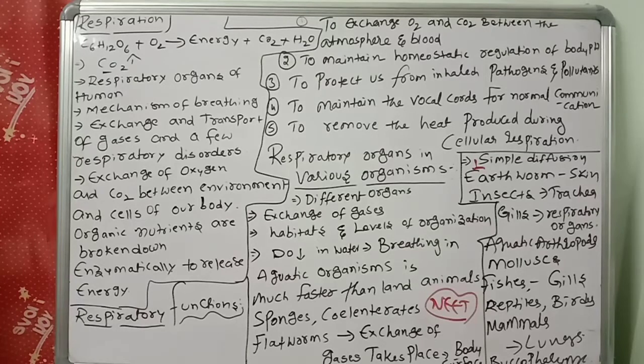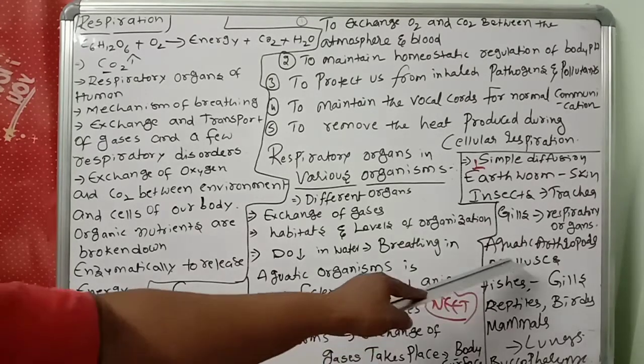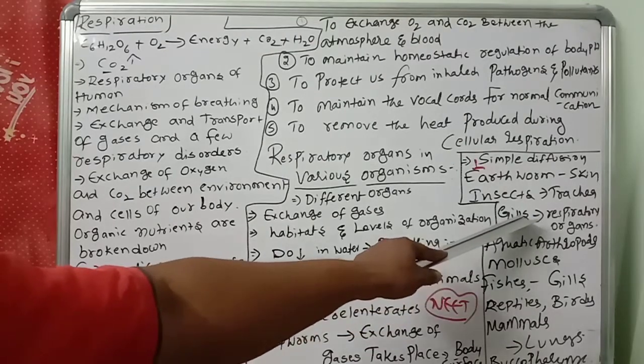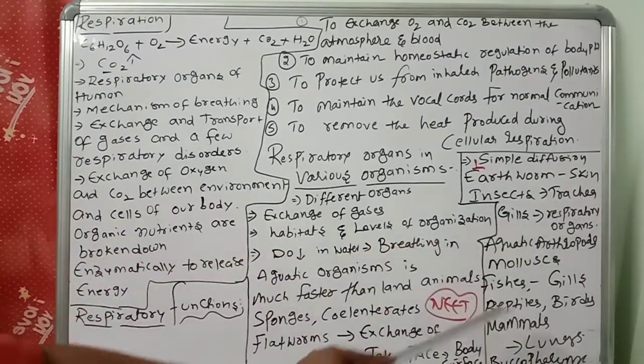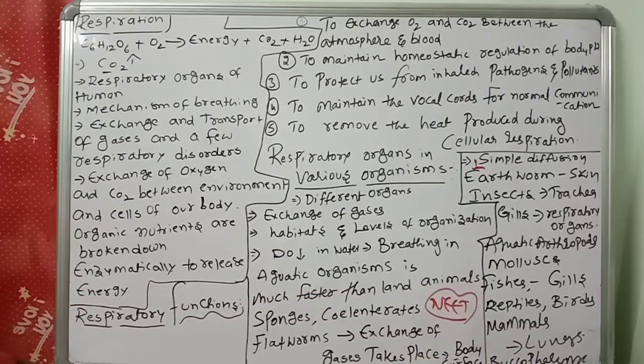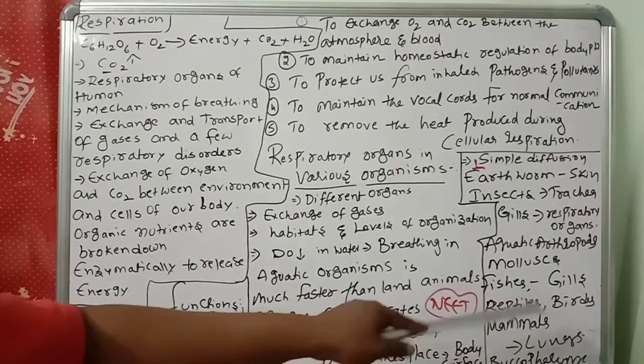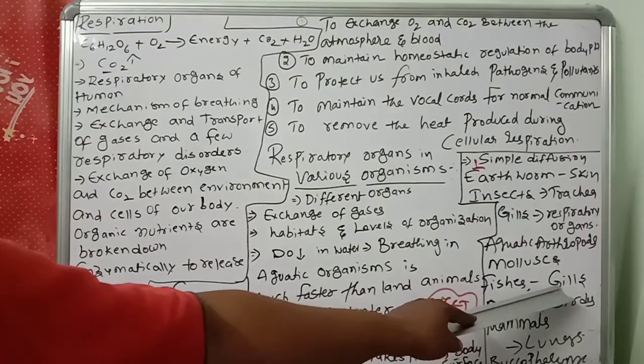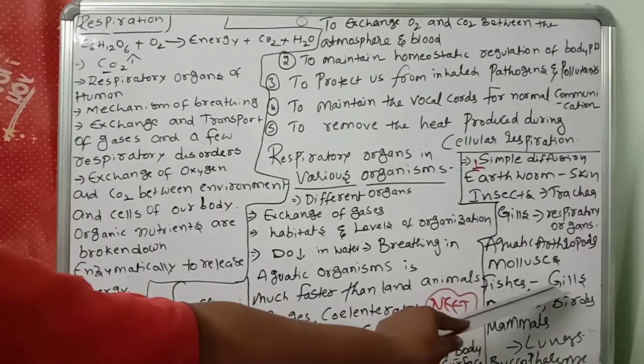Next, what about the aquatic animals? Aquatic arthropods and mollusks have gills as respiratory organs. Fishes have separate organs called gills, as you know very well.